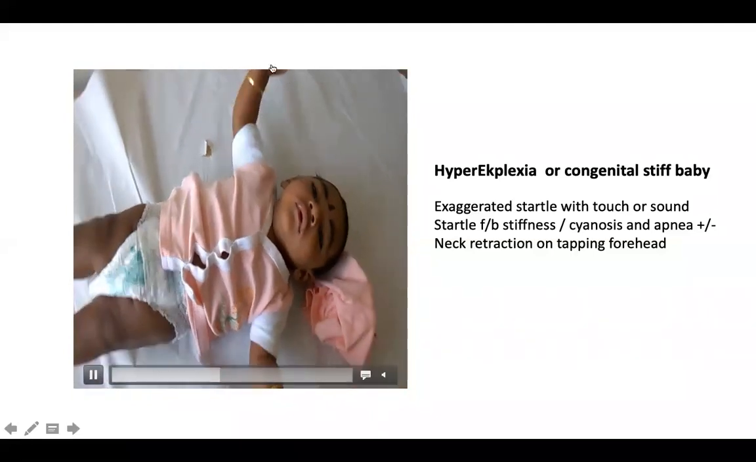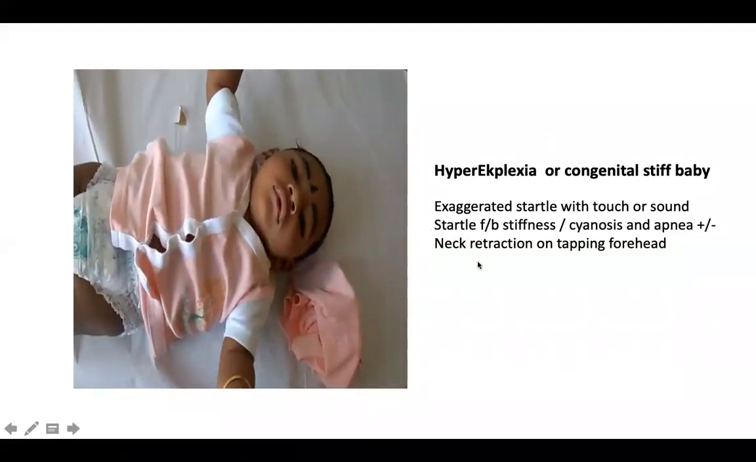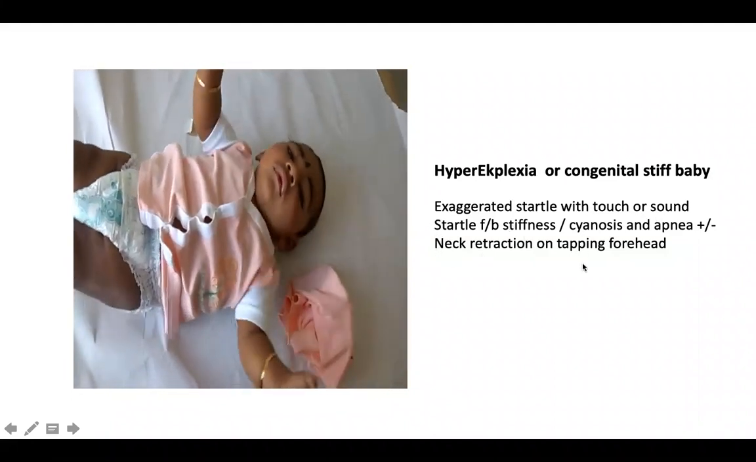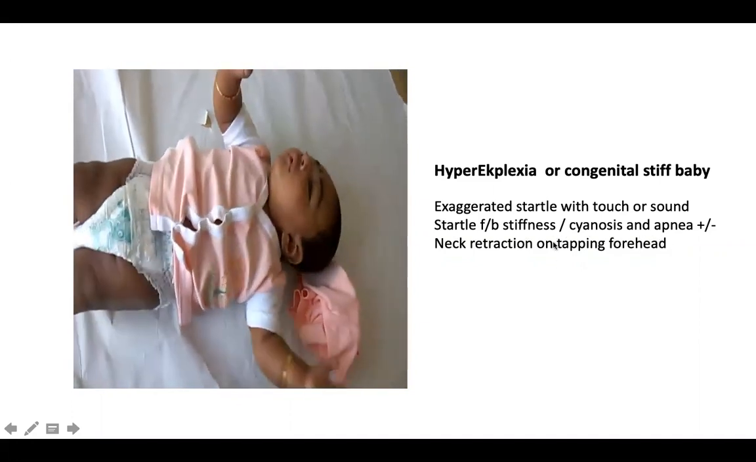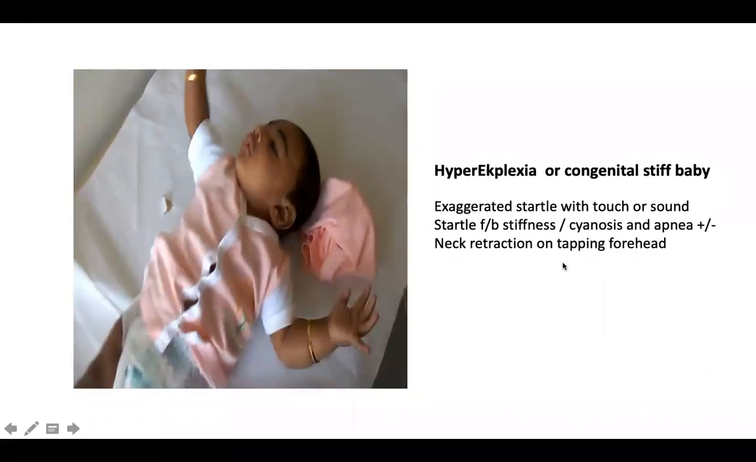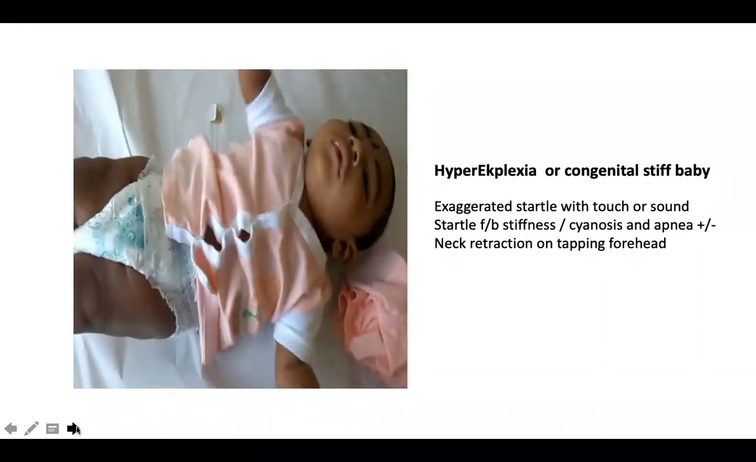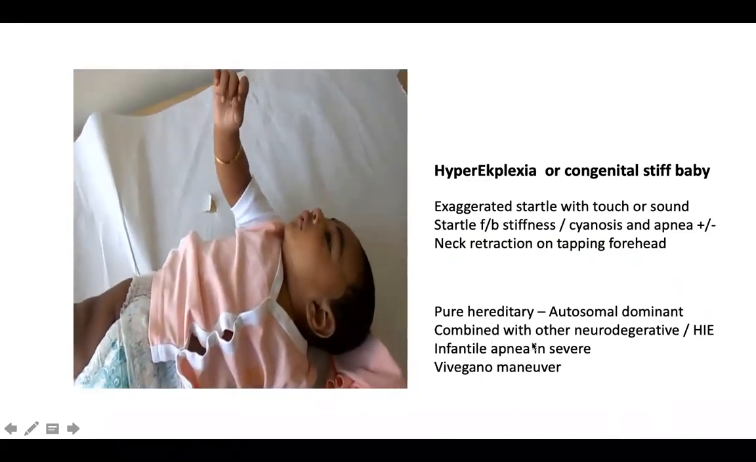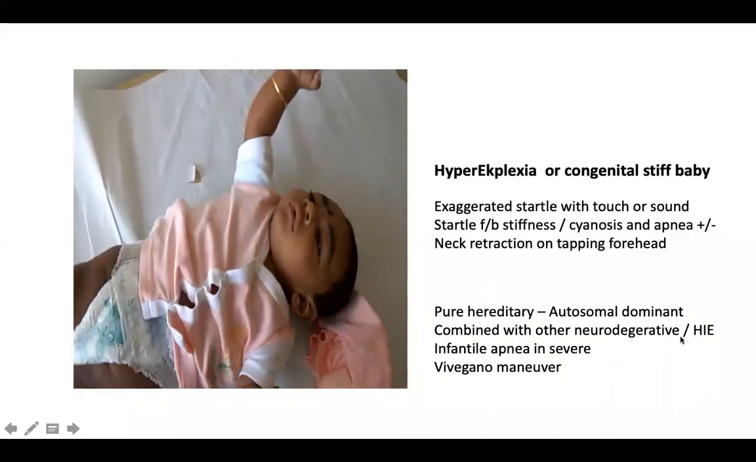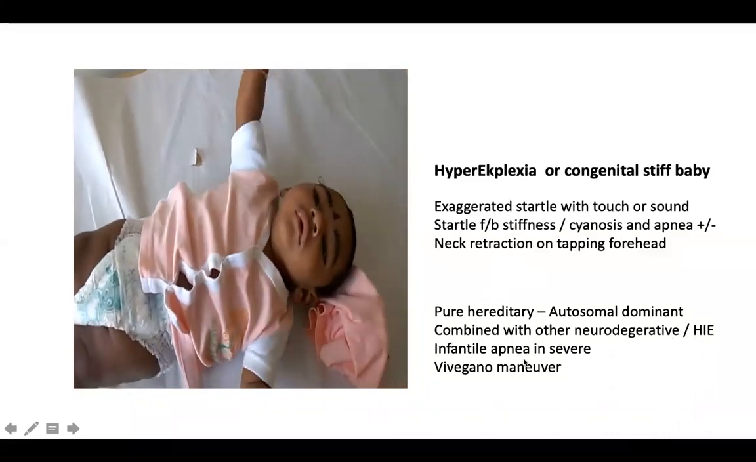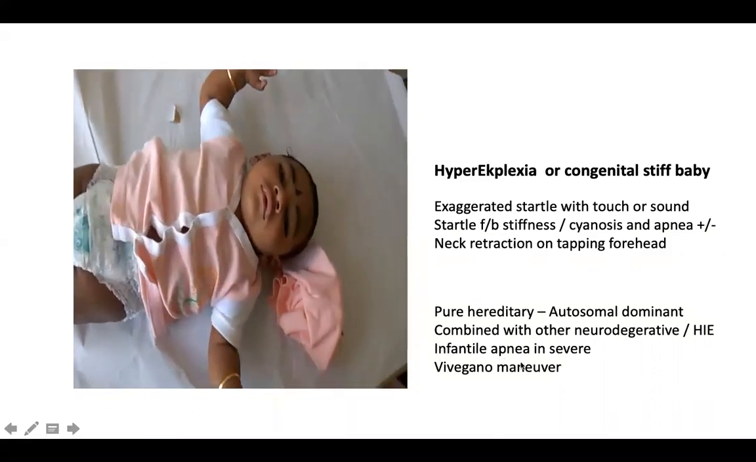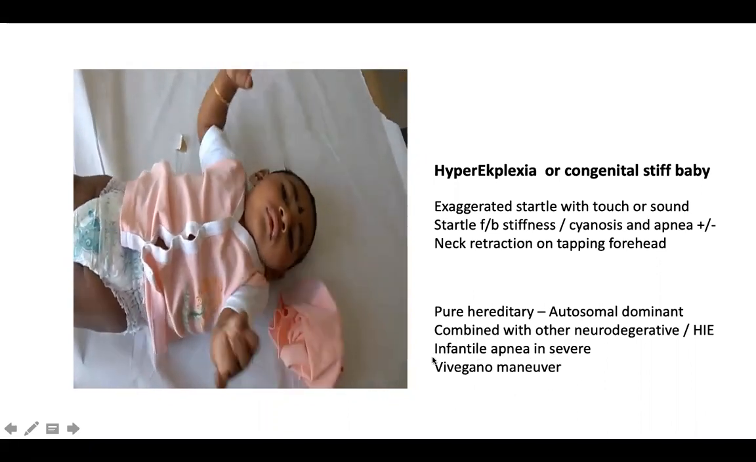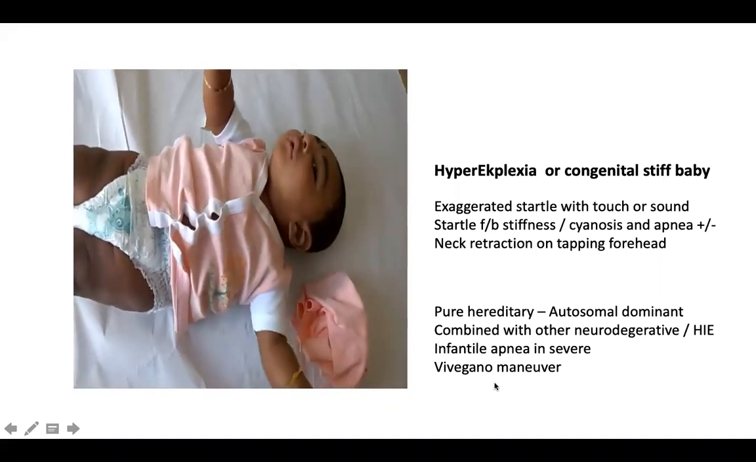What is important for you to know clinically is that whenever you are seeing a child with developmental delay or with epilepsy, you need to look for hyperekplexia, and this can be done by a small test called the head retraction test by tapping on the forehead. Once you tap on the forehead, there is a head retraction or neck retraction. As I told you, some of them are autosomal dominant and very much treatment responsive, but some of them are very complex, associated with other neurodegenerative or HIE or epilepsy conditions. If these children have recurrent apneas or recurrent cyanosis with tonic stiffening, then one of the maneuvers that you can teach the parents is called the Vigevano maneuver. You can Google and read about it. In this maneuver, we ask the parents to flex the trunk.